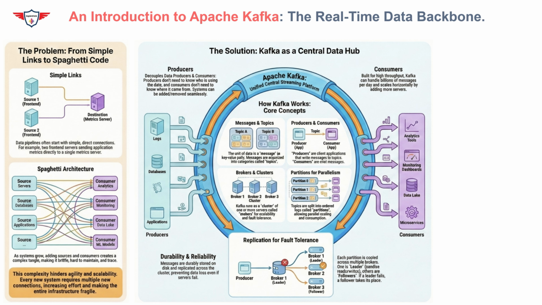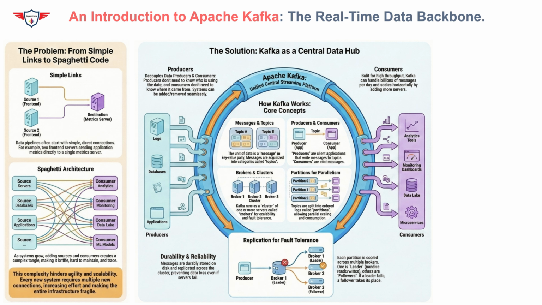To understand how this central hub operates, we have to look at the core concepts of messages and topics. In the Kafka world, every piece of data is a message, often a simple key-value pair. These messages are organized into topics, which you can think of as folders in a filing cabinet. For example, in a banking app, one topic might be successful payments, while another is login attempts. Producers write to these topics, and consumers read from them, ensuring that the right data always gets to the right destination in real time.